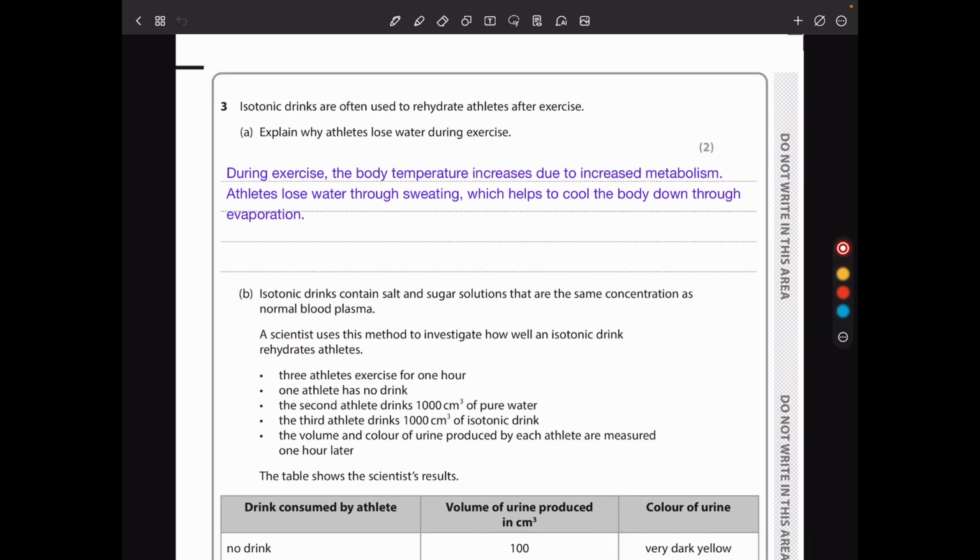In question 3, isotonic drinks are often used to rehydrate athletes after exercise. Explain why athletes lose water during exercise. This could be due to sweating.